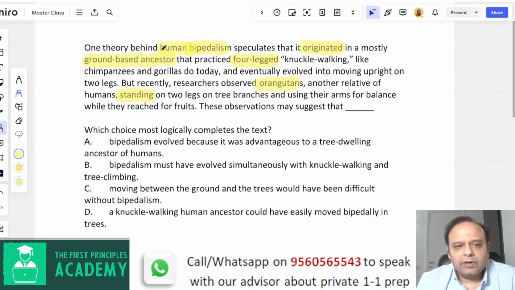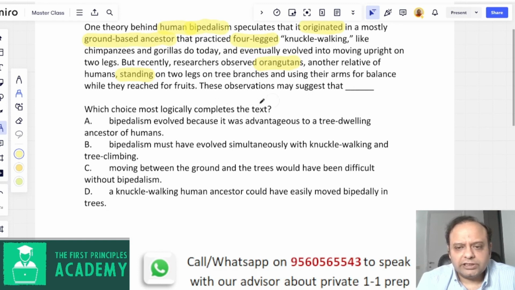Just a brief recap. The original theory was that human bipedalism originated in ground-based ancestors through four-legged knuckle walking, but recent research shows orangutans were standing on two legs on tree branches and using their arms for balance while they reached for fruits. So perhaps bipedalism did originate and had something to do with this instead of ground-based ancestors. So let's see what these observations may suggest.